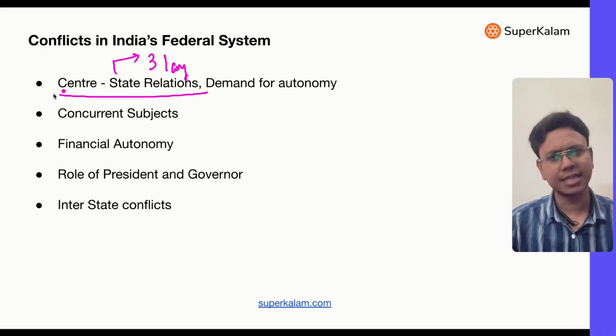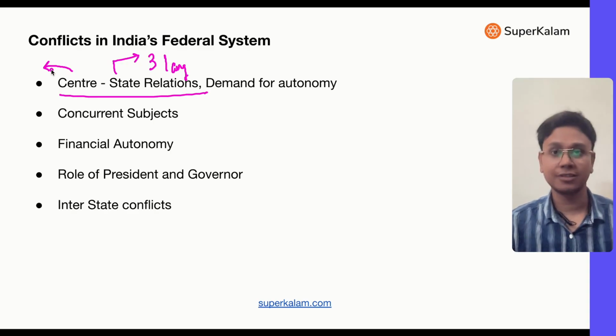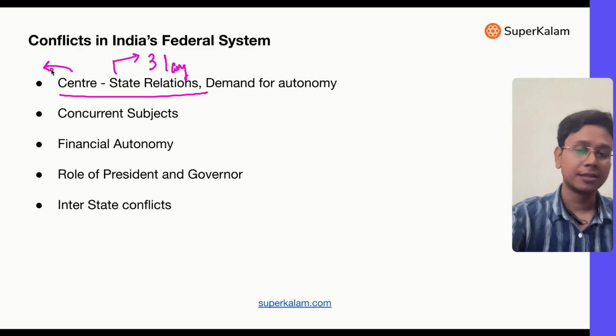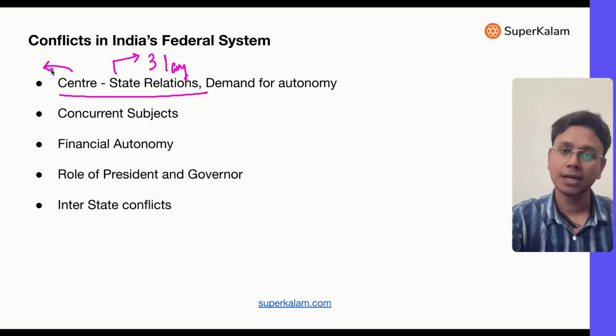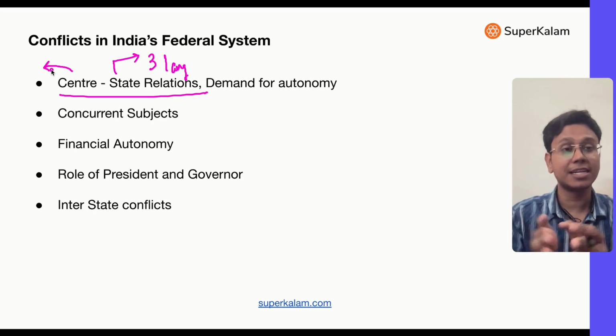In the same way, there are other conflicts also. For example, in Kerala's case, there are conflicts. Kerala went to the Supreme Court citing that the center is not giving enough funds to it. That is also a center-state conflict. So this keeps on happening. The important thing is that this should be addressed in a consensus manner.